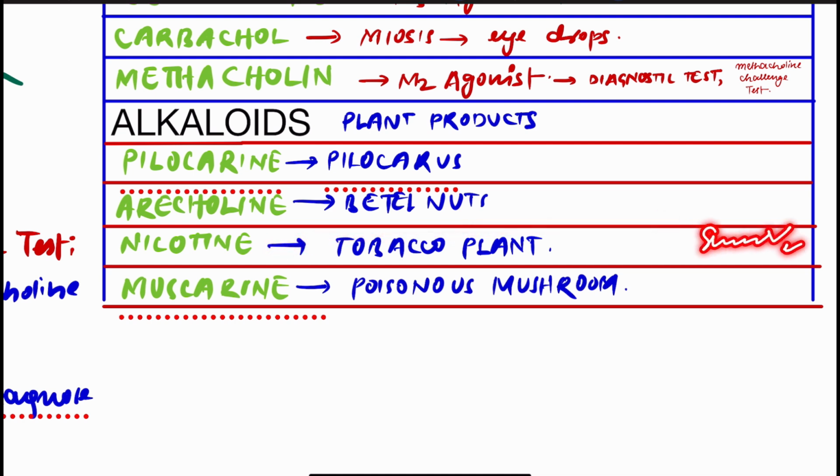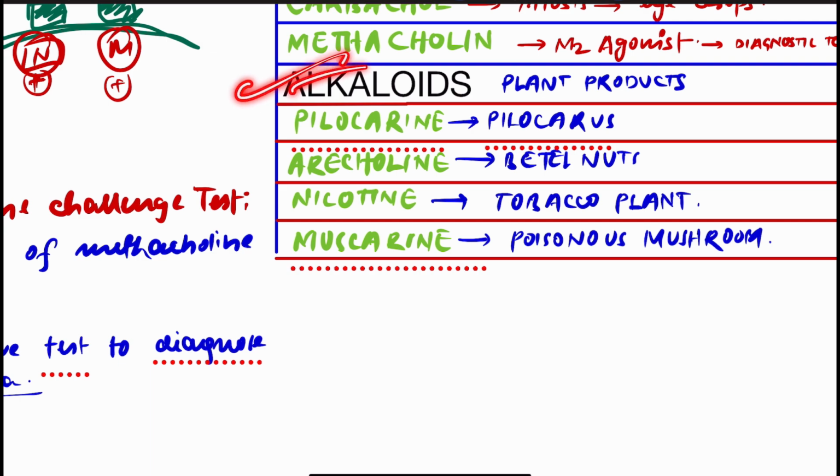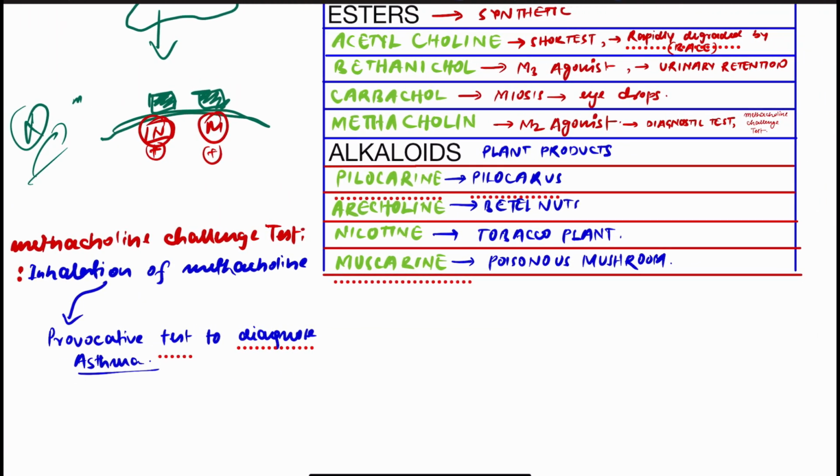It is also used to treat patients who are addicted to smoking. And muscarine is obtained from the poisonous mushroom. Although this is not a plant, it is included here because it is a natural product.